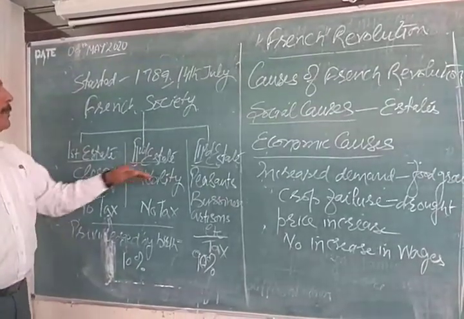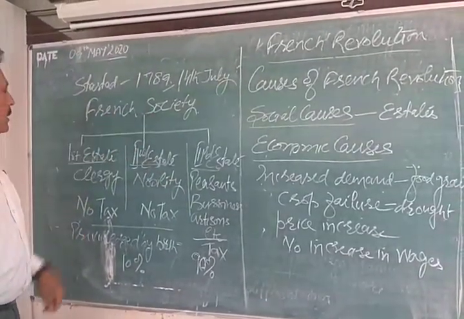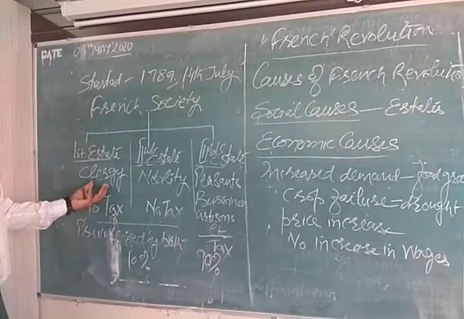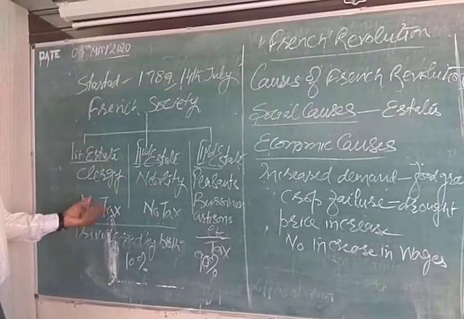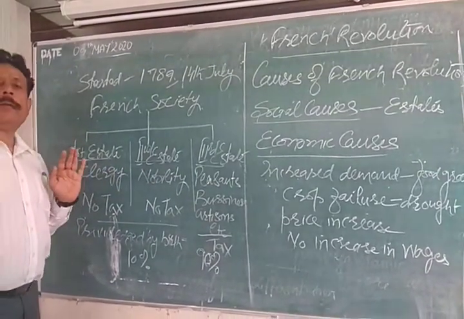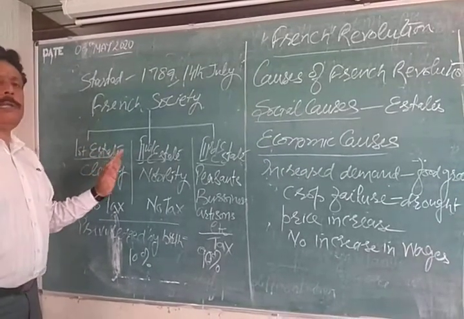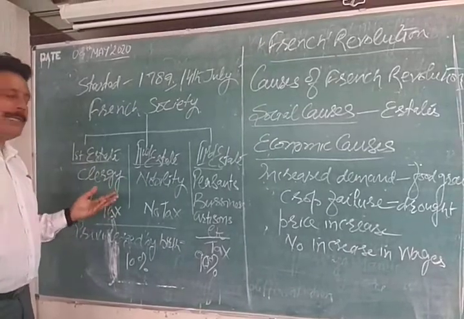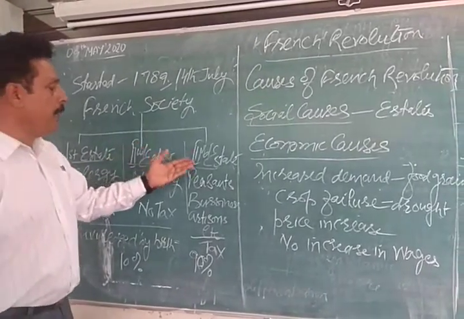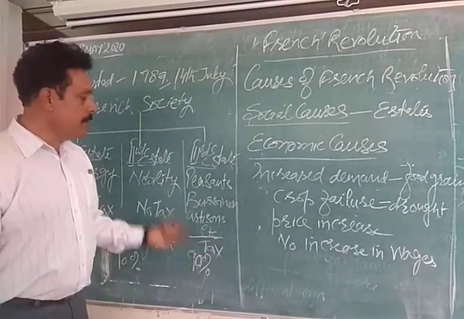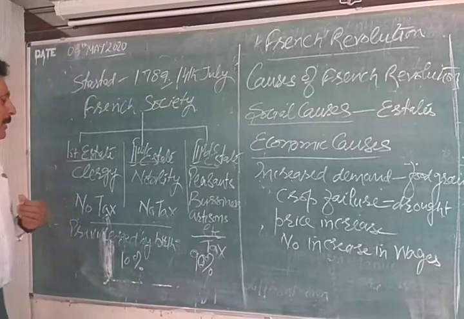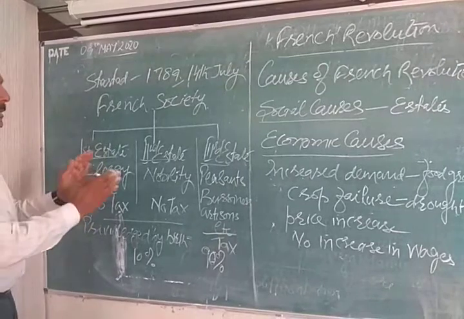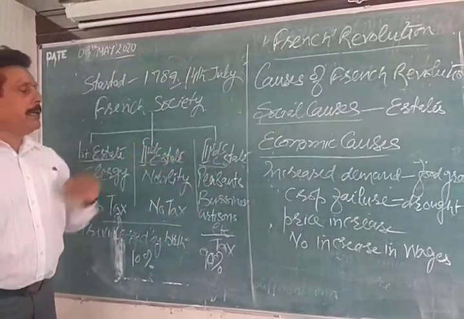Now what is the problem with the society that existed during the revolution? The first estate and the second estate were exempted from taxes. They were becoming richer and richer every year because they had to pay no taxes. They were exempted. The tax was only to be paid by the third estate, which consisted of about 90% of the society. So this was an imbalance between these sections, and always a heartburning existed in the